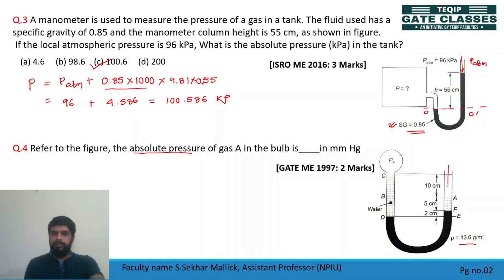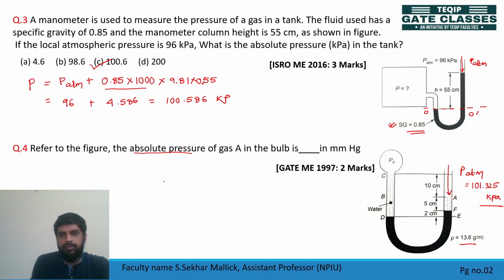एब्सोल्यूट प्रेशर के केस में हम एटमॉस्फेयर प्रेशर का वैल्यू क्या लेंगे? 101325. यहाँ पे लोकल एटमॉस्फेरिक प्रेशर वैल्यू is not given, so we'll take standard atmospheric pressure value, that is 101.325 kilopascal, right? यहाँ पे एब्सोल्यूट प्रेशर निकालना है. If instead of absolute pressure, it's asking pressure only or gauge pressure, then consider atmospheric pressure value as 0 gauge. ठीक है.